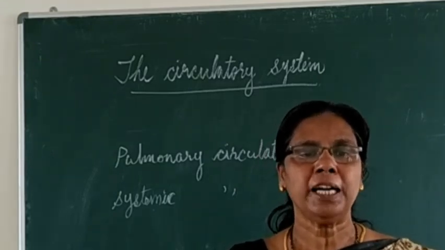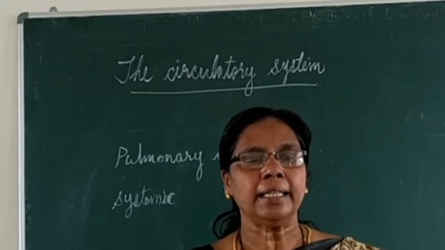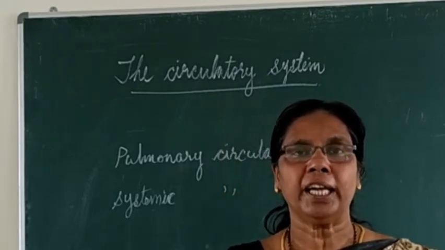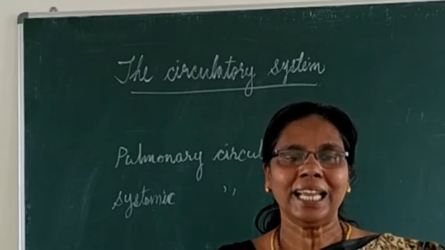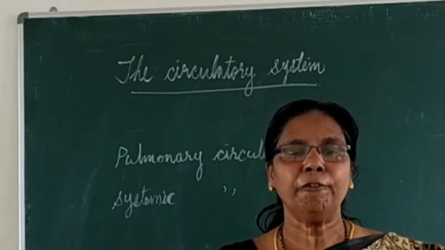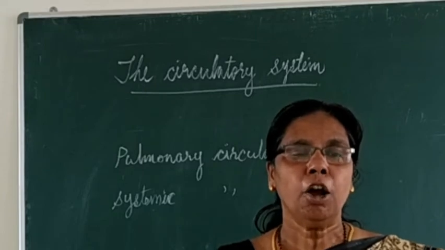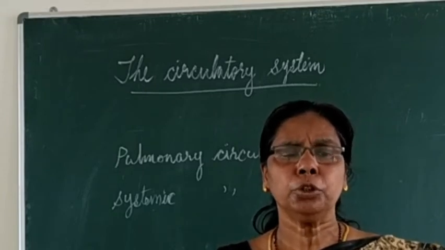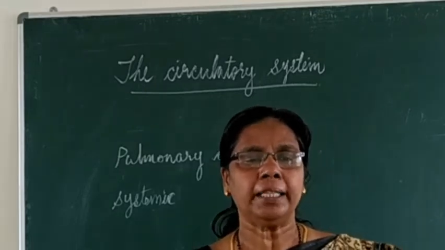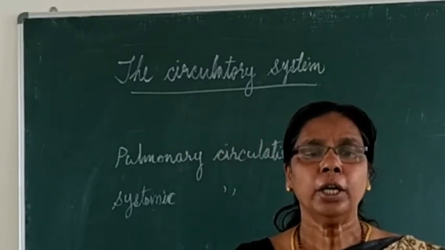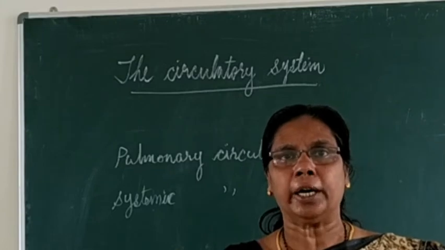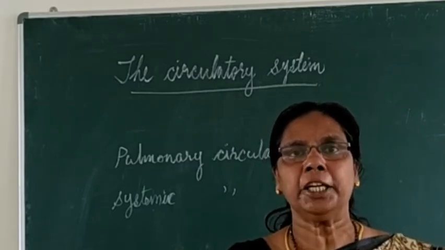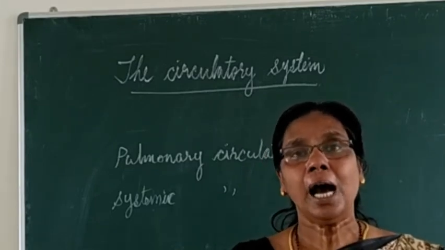So you can see that the arteries, on account of their elastic nature, enlarge every time blood is forced through them by the contraction of the heart. When the ventricle contracts, blood is pumped into the arteries.